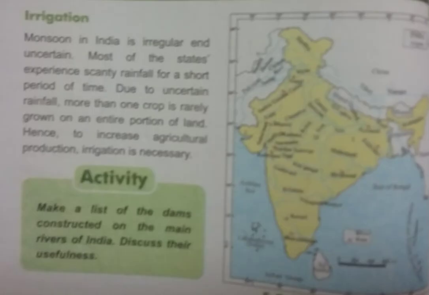Monsoon plays a very important role in the Indian economy. A good monsoon is favorable for farmers, while poor or insufficient rainfall can cause crop failure. Monsoon in India is irregular. Most of the states experience scanty rainfall for a short period of time. Due to uncertain rainfall, more than one crop is rarely grown on an entire portion. So, to increase agricultural production, irrigation is very necessary.